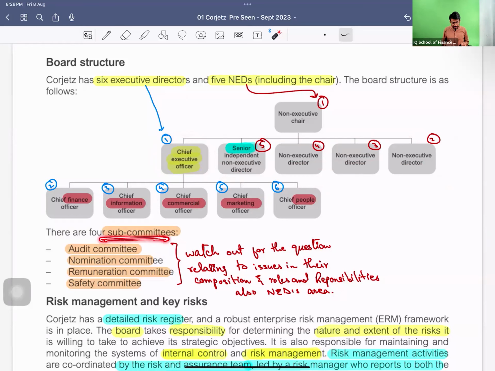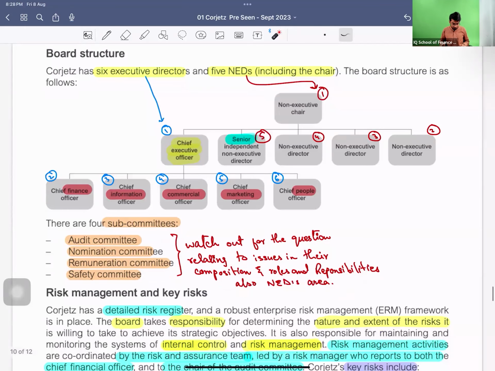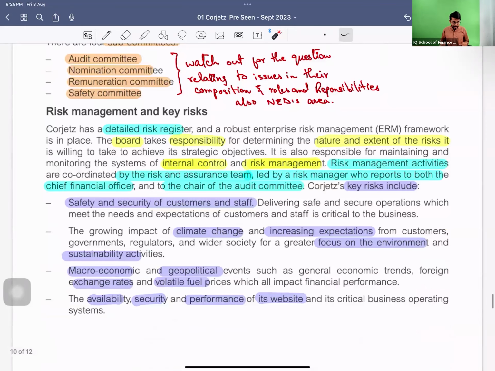They also have the subcommittees: audit, nomination, remuneration, safety committee. So you should be looking out for the question or the requirement. It might come that you have to evaluate the composition and the roles or responsibilities of the subcommittees, right? And you might also be asked questions related to the NEDs and their responsibilities and benefits, right? So be prepared.